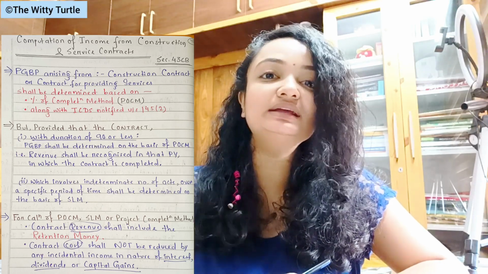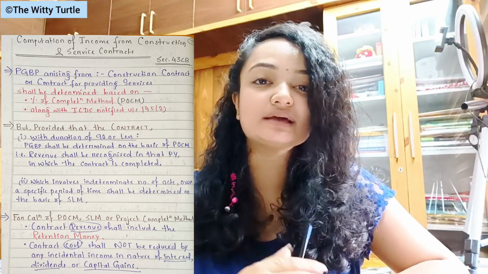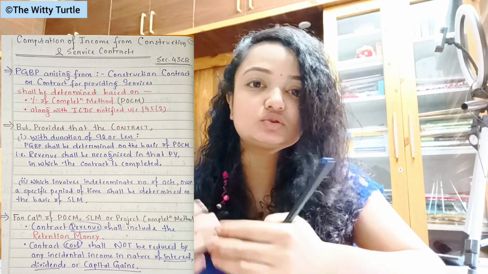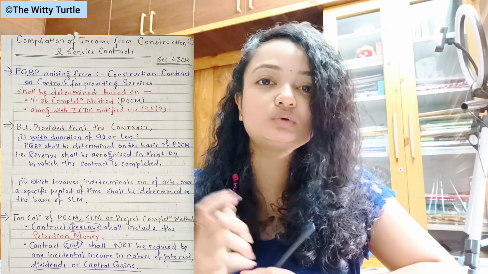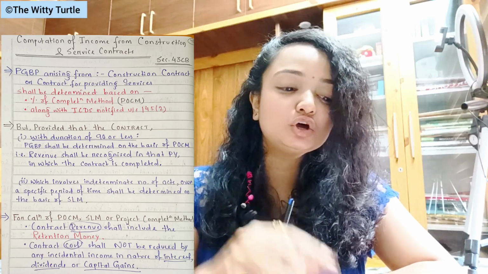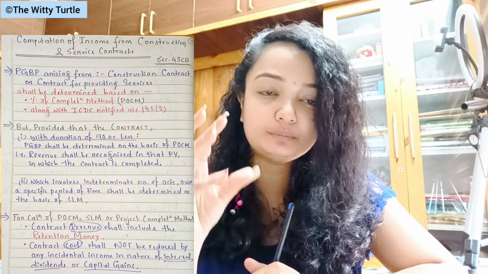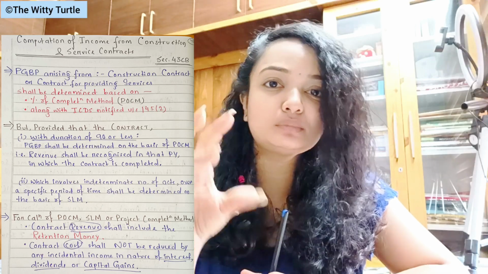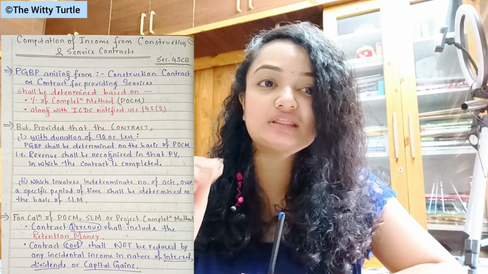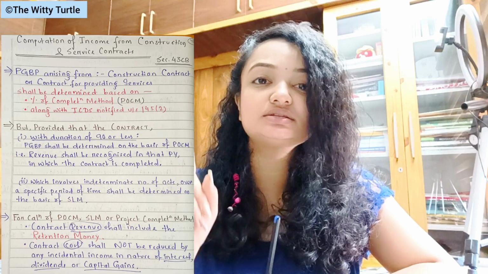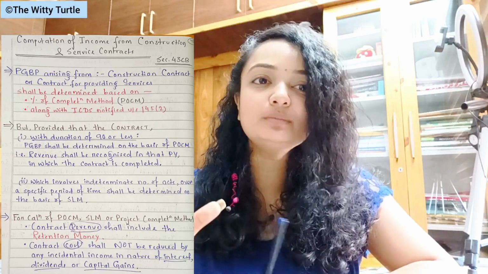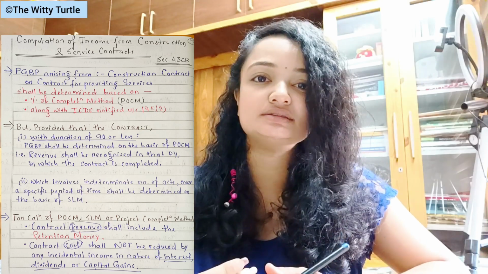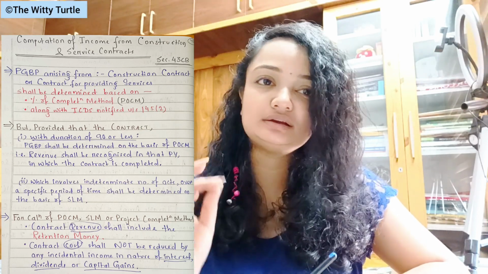So in that case, 80 lakhs are paid, but 20 lakhs are kept with the contractee, right? It is not paid immediately. So that amount is known as retention money. So it is saying that when you are calculating your PGBP income via POCM method or a project completion method or your SLM method, in that case you will also have to consider the retention money. Why? Because obviously it is a part of the revenue. The only thing is that it is not yet realized, but still you have to consider your retention money.